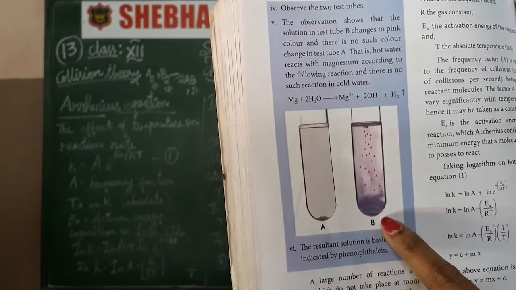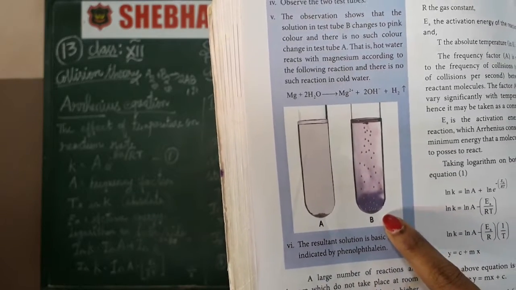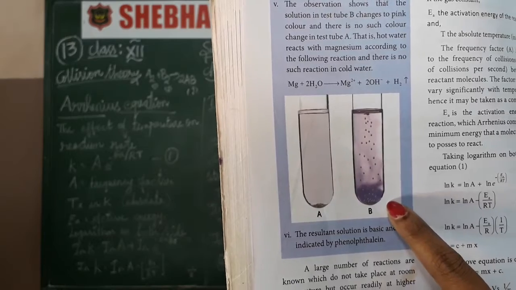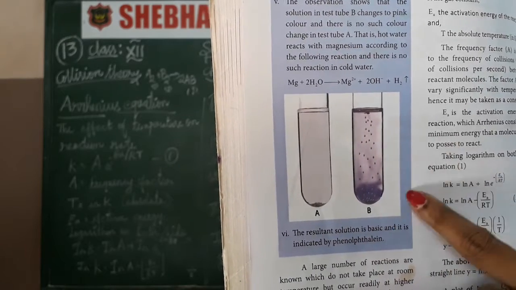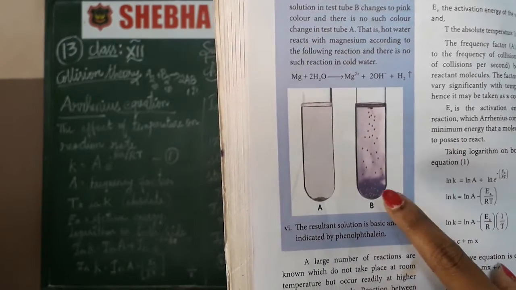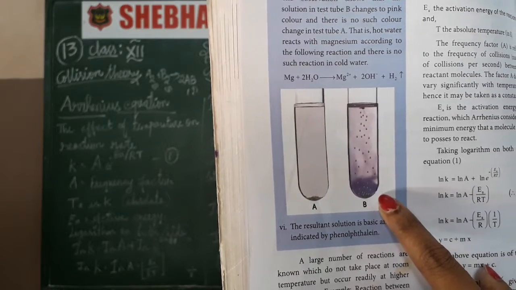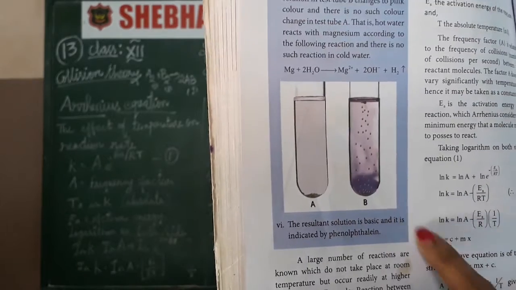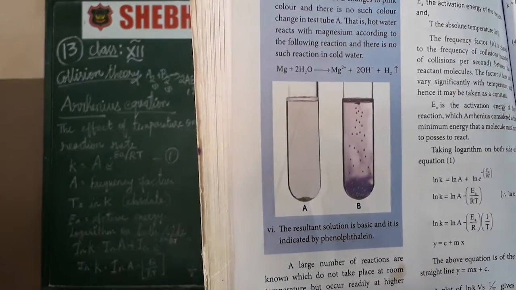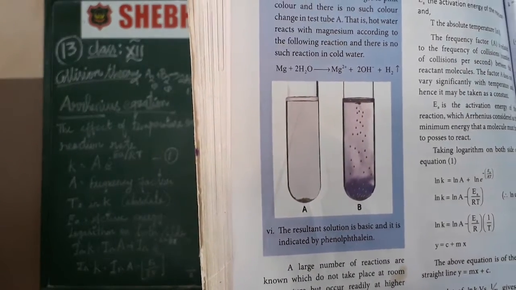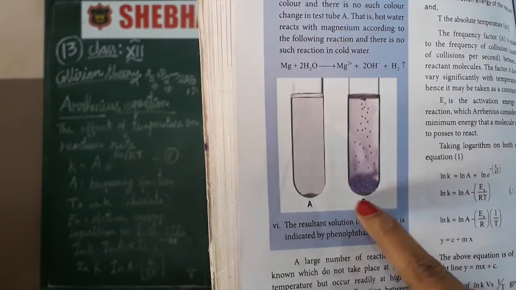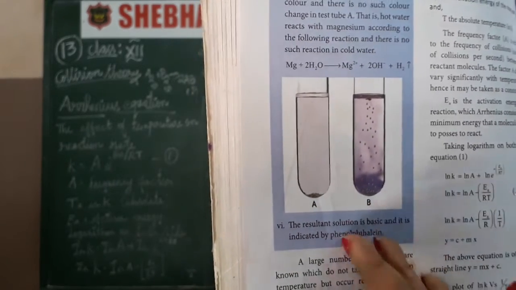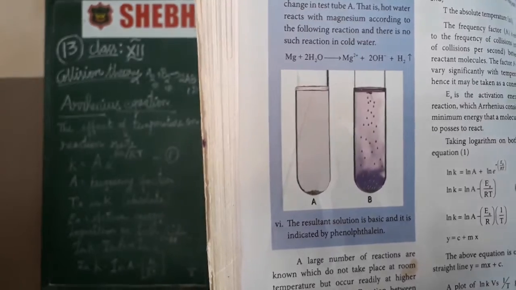The same thing in test tube B with hot water and phenolphthalein: adding magnesium granules changes the color to pink. You have to notice the difference depending on the temperature. So this simple experiment explains what kind of reaction products you get based on temperature.